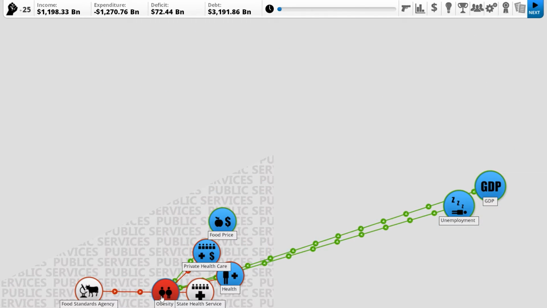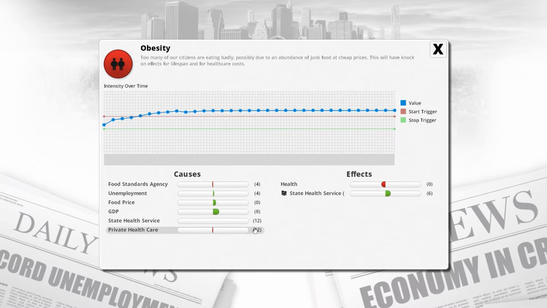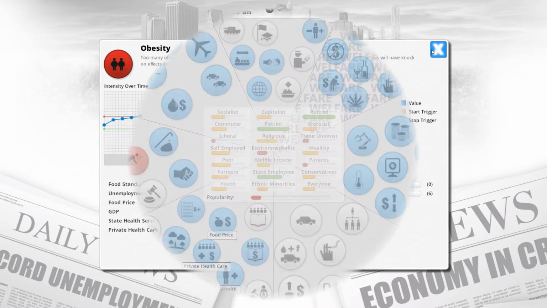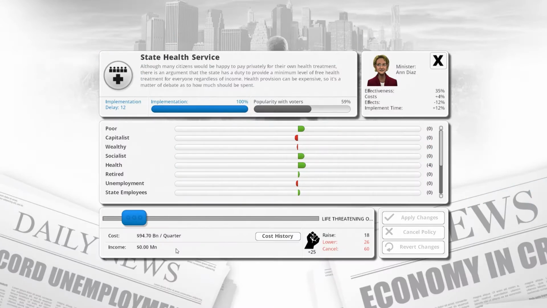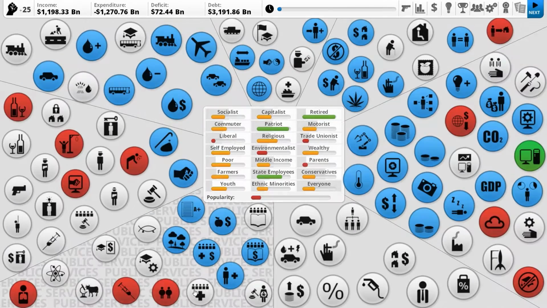Obesity is increased by our food price, as it'll be easier to look in here. Food price and GDP are big concerns here. We need basically something to lower it. We don't have anything to lower it currently, so it's causing us issues. It's also making our state health service cost more, but we don't actually have that much of a state health service if we have a look at this. We only have life-threatening stuff, so actually it's not that bad. It is, however, costing us a lot of money anyway.